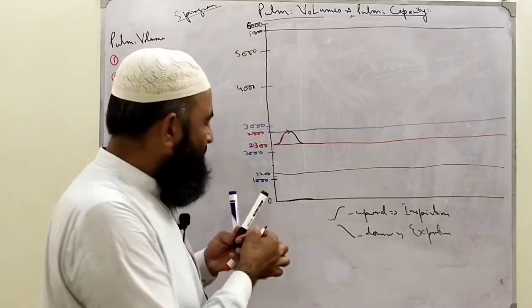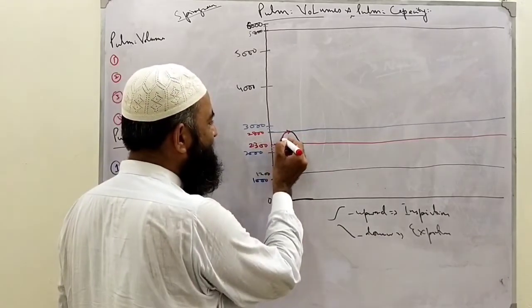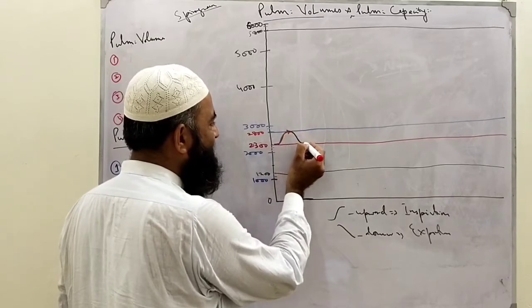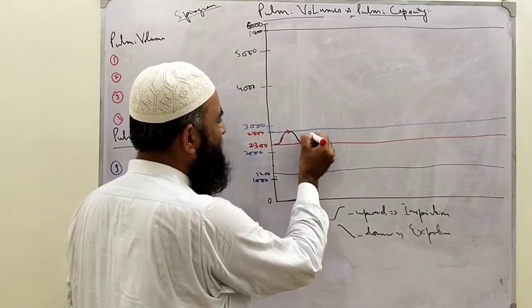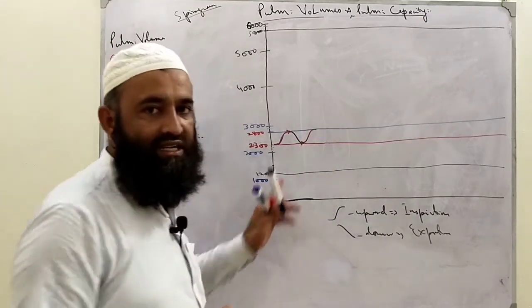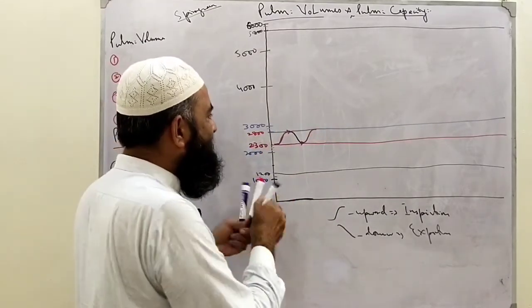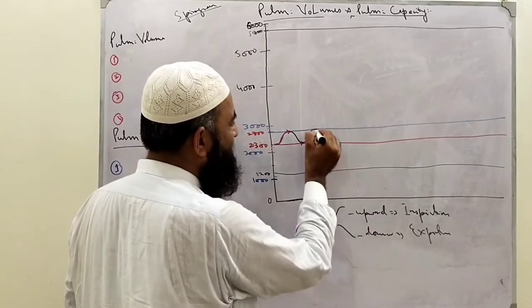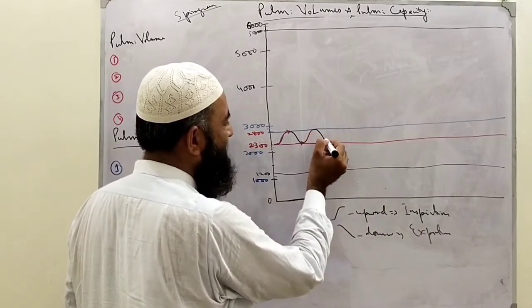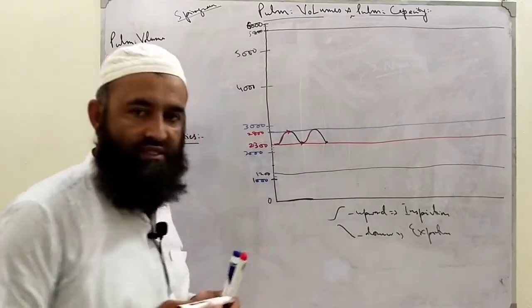So inspiration starts and ends here, then expiration starts and ends here, then again next inspiration starts, we take at rest certain amount of air, then again same amount of air will be expired, our expiration ends here.